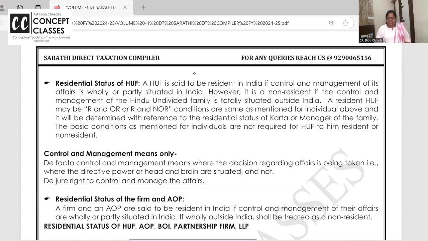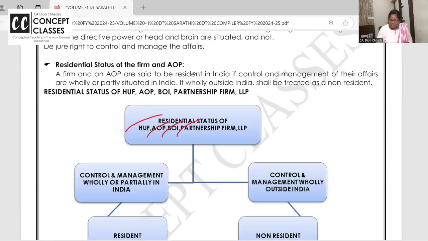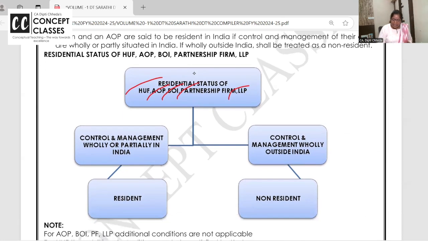Now let us decide the residential status of HUF, AOP, BOI, partnership firm, LLP. This is like a joint group, I call it. HUF, AOP, BOI, partnership firm, LLP: control and management wholly or partially in India, resident. Control and management outside India, non-resident. Are you all with me?